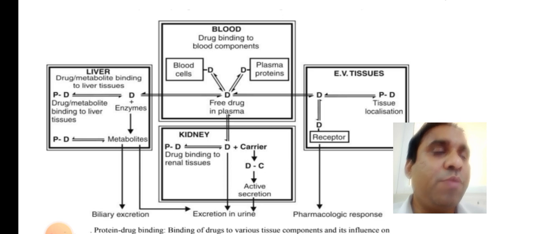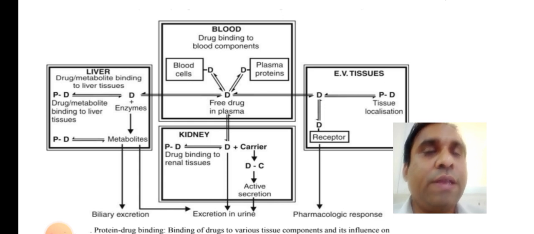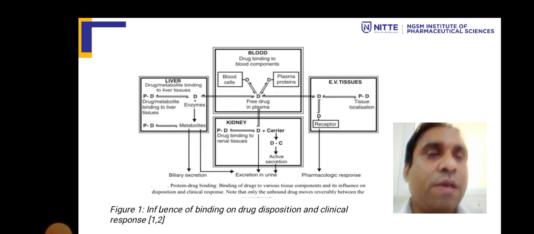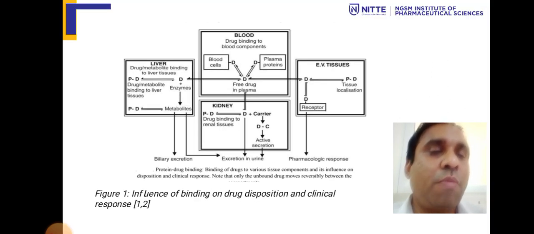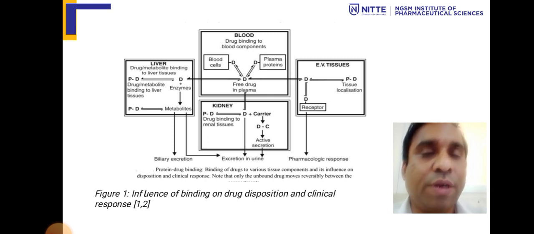Now if there is a carrier molecule, the drug and carrier molecule undergo active secretion and then elimination in the urine. So this is excreted in urine. From the kidney, either the drug directly or with the help of a carrier gets excreted through urine. In the same way, in the liver, when drug and enzymes form metabolites, they also undergo excretion in the urine. So this is a figure which explains how drug disposition and a clinical response occur because of protein-drug binding.